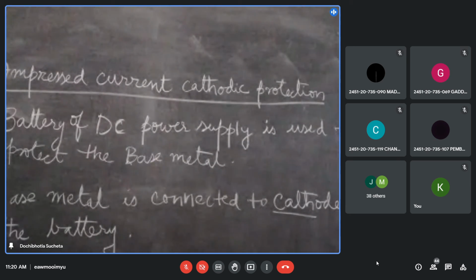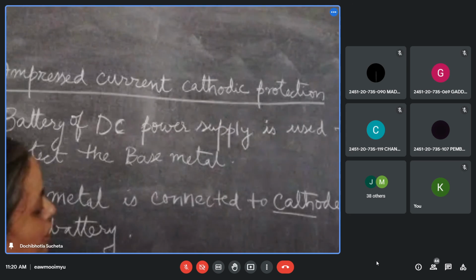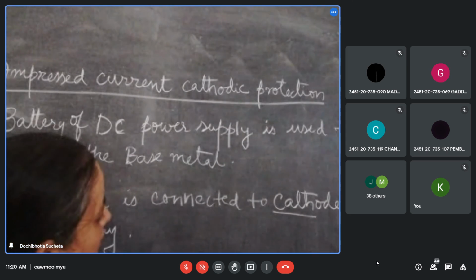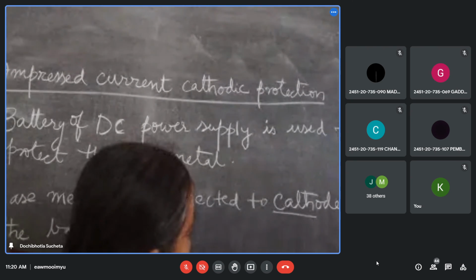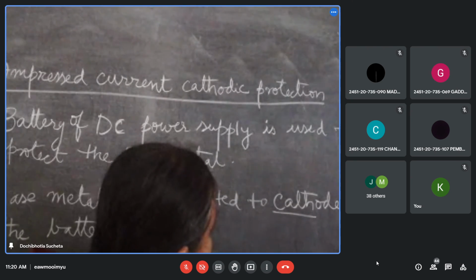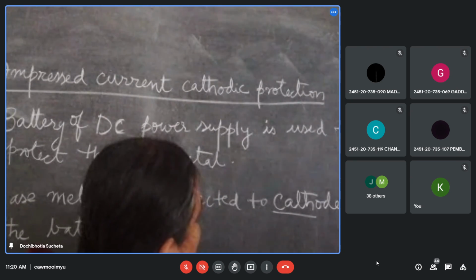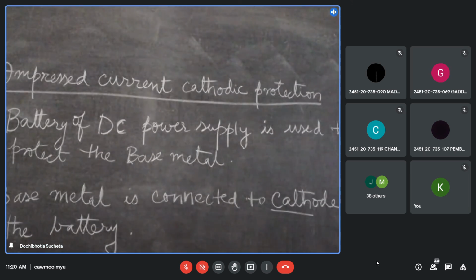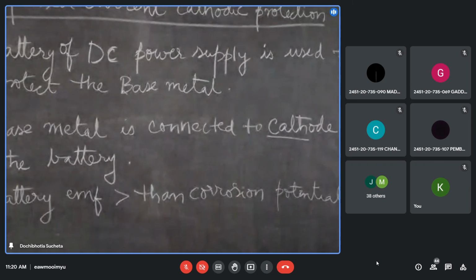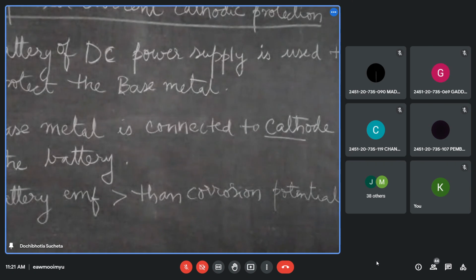Battery EMF should be more than corrosion potential. That's it. That's the definition. Battery potential should be more than the corrosion potential.